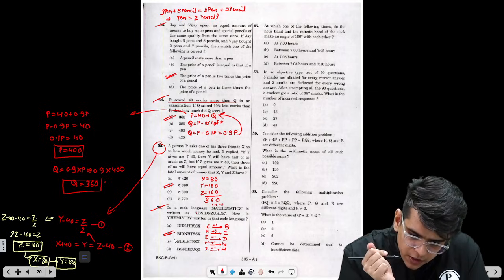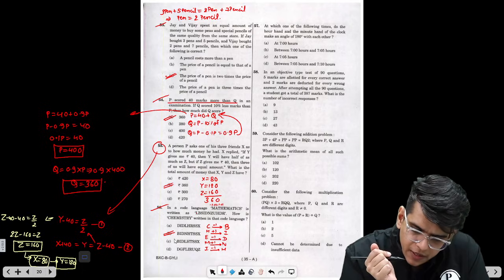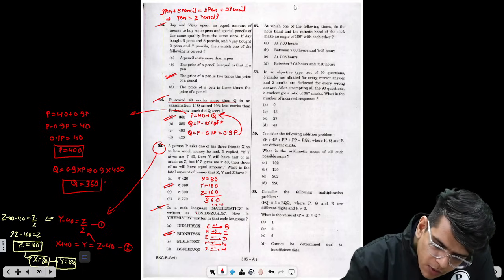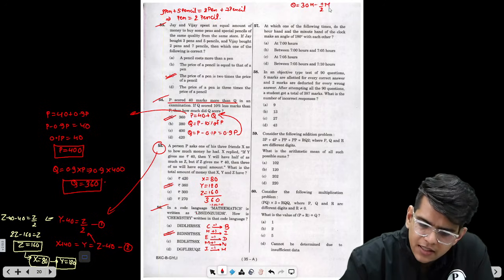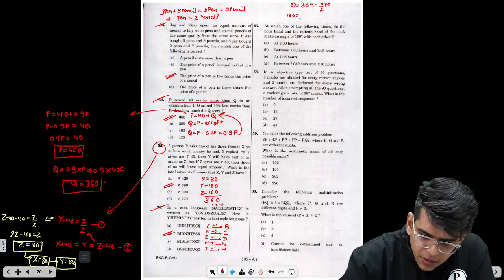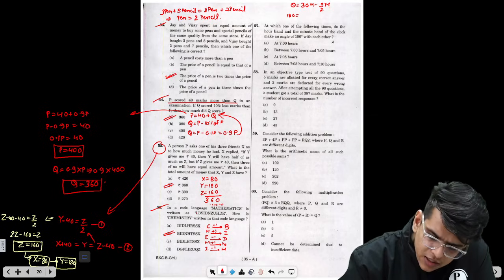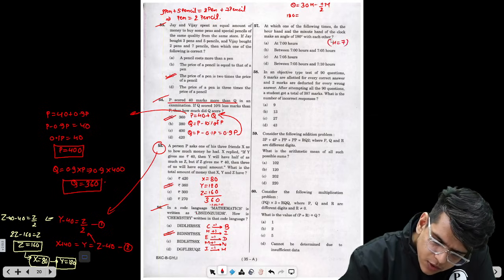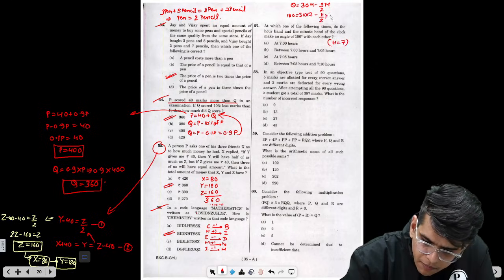Okay, let's move to question number 57. At which one of the following times do the hour and minute hand of the clock make an angle of 180 degrees? So the formula is theta equals 30h minus 11 by 2 m, where theta is the angle, h is the hour, m is the minutes. So theta is 180 degrees, h between 7 and 8, all the options are between 7 and 8. So h is 7. So 30 into 7 minus 11 by 2 m.